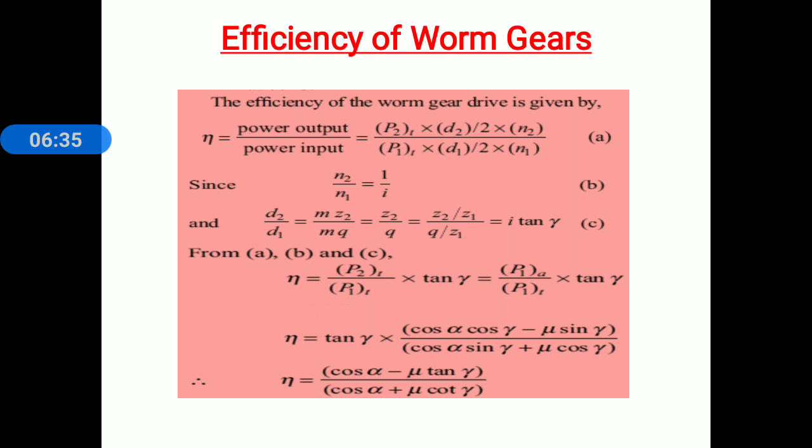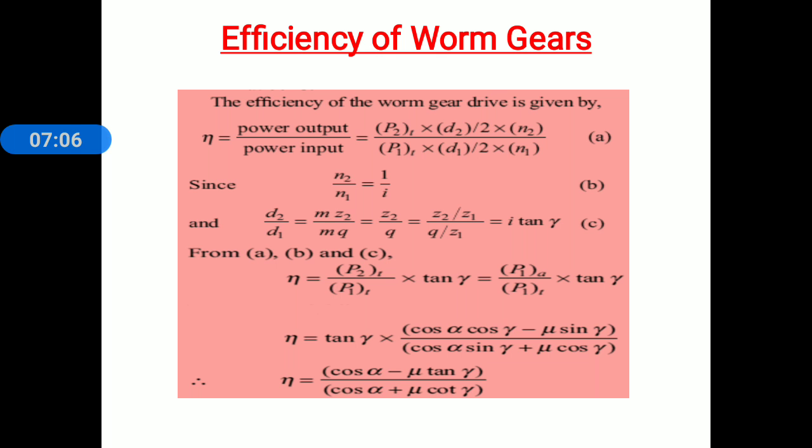Then power input for worm, torque for worm P1T. The relation for torque is known to you: torque is the tangential force into the radius, and that is for worm. That relation is applied here for worm: tangential force P1T into D1 divided by 2 into speed of worm N1. That is the relation for input power.